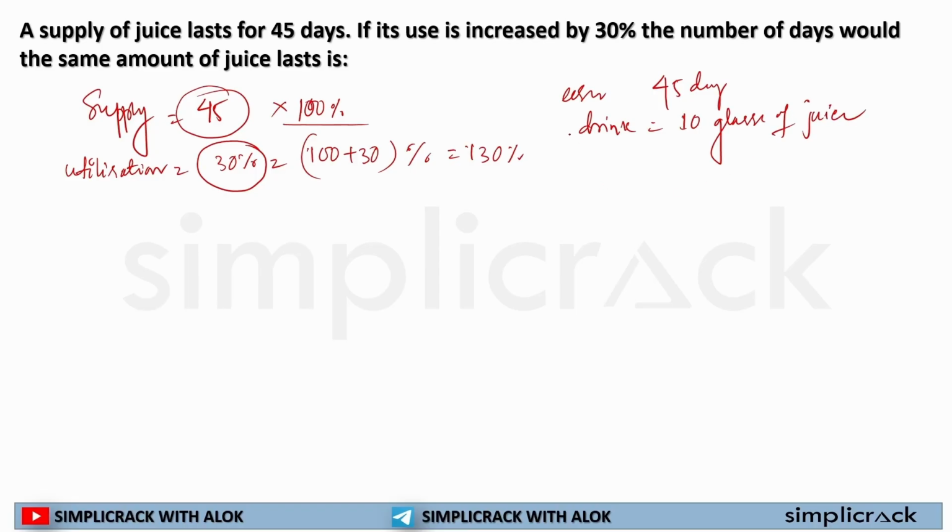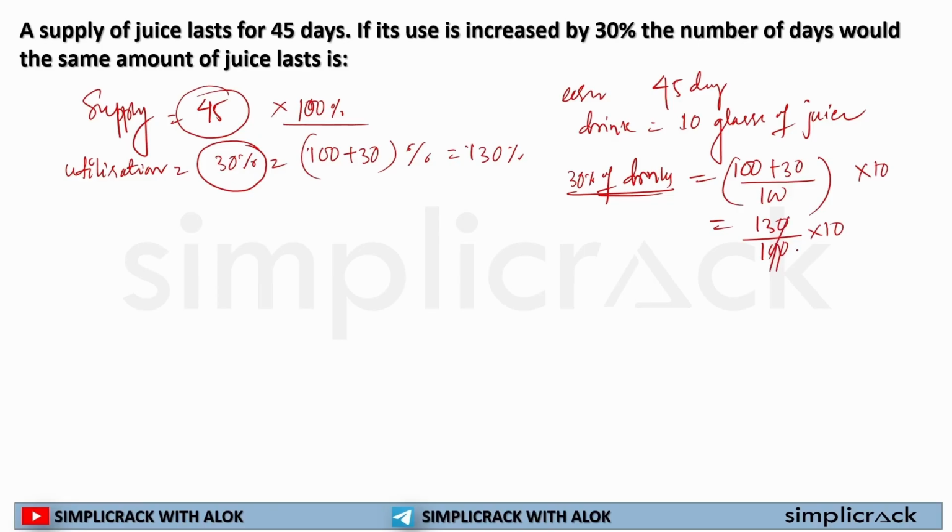Now I am drinking 30% more. So that means what? The new value will be 100 plus 30 divided by 100 into 10. That is 130 divided by 100 into 10. If I solve this, I am now drinking 13 glasses of juice daily.